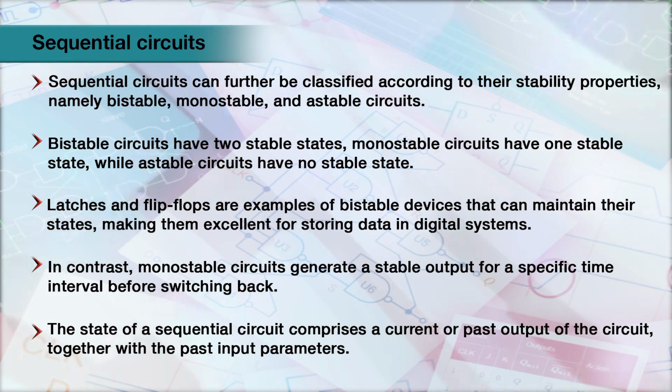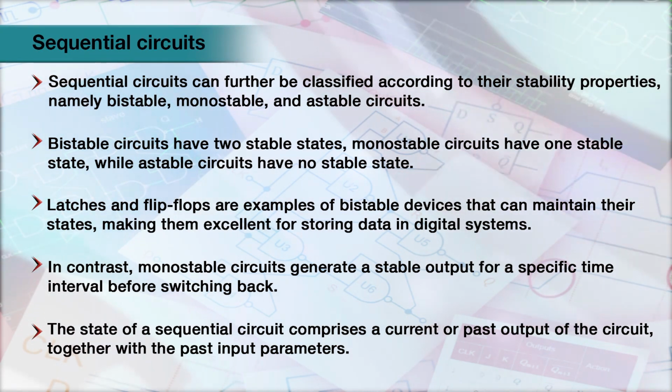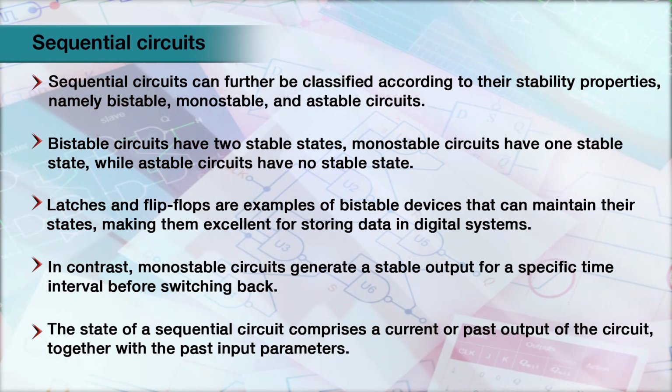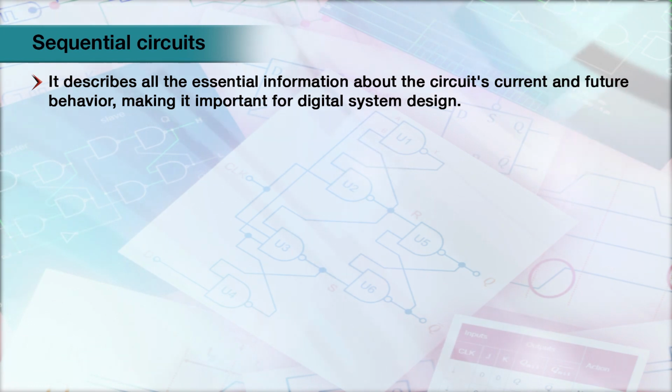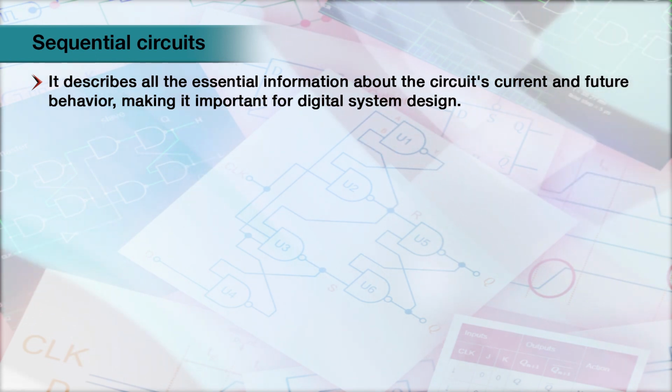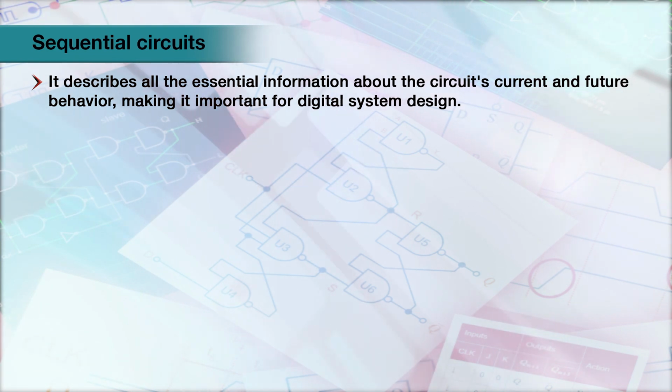The state of a sequential circuit comprises the current or past output of the circuit. Together with the past input parameters, it describes all the essential information about the circuit's current and future behavior, making it important for digital system design.